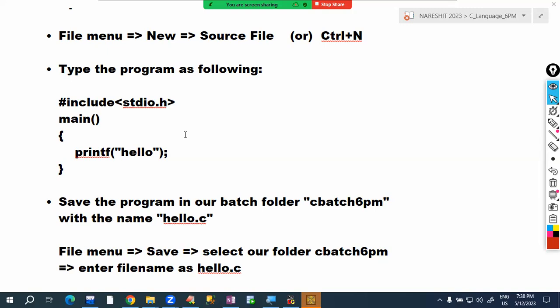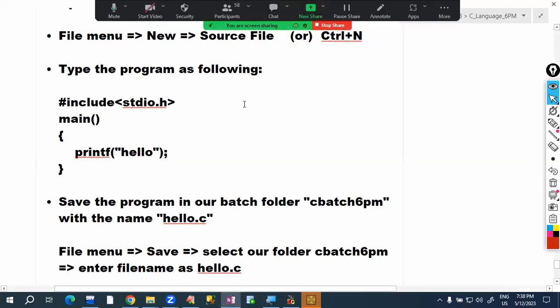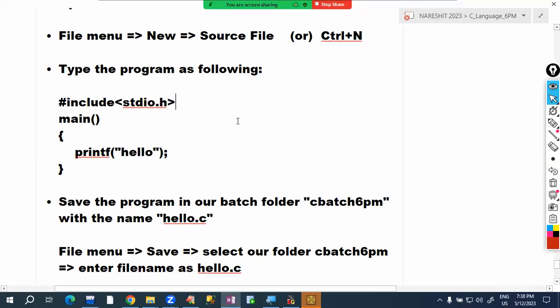And one important announcement to you. Tomorrow I'm not taking class. Our next session will be on Monday. Generally, I take classes Monday to Saturday, six sessions every week, but this Saturday I'm not taking it. So our next session will be on Monday. Be ready with the software.